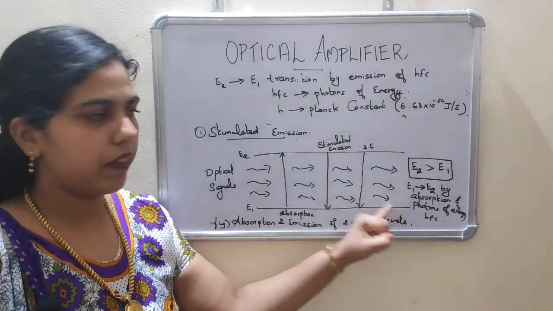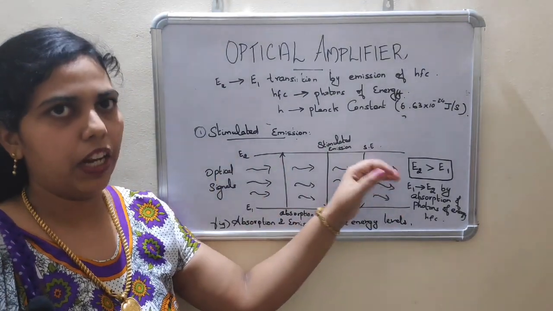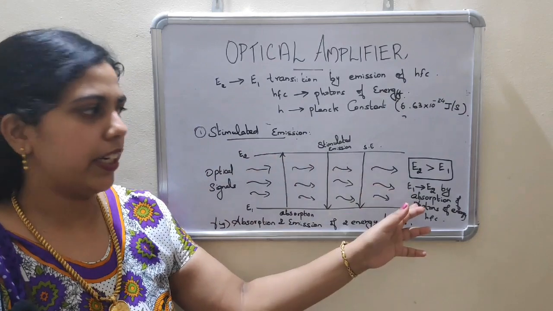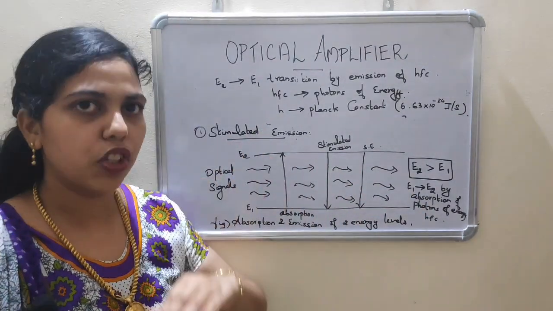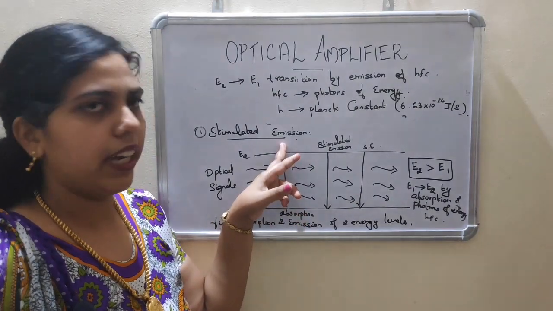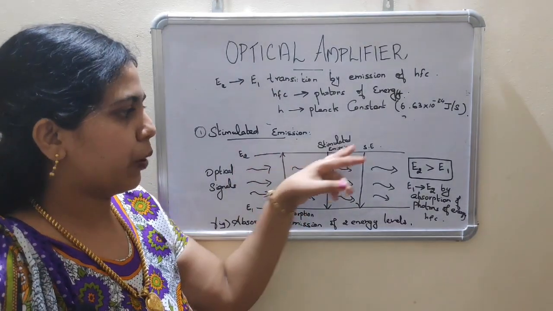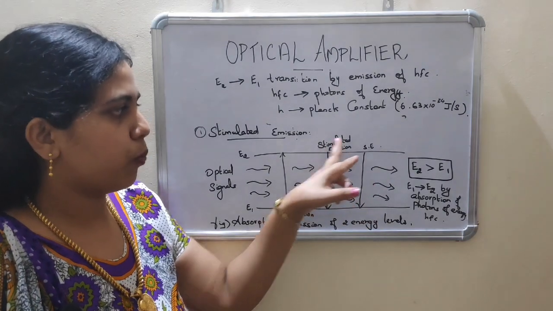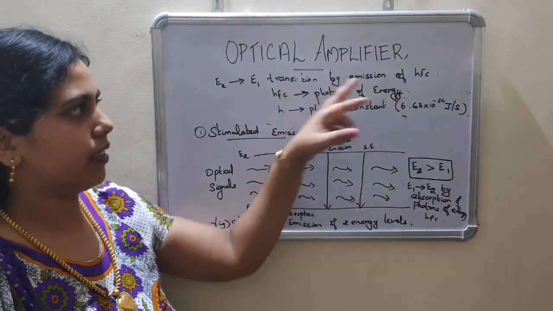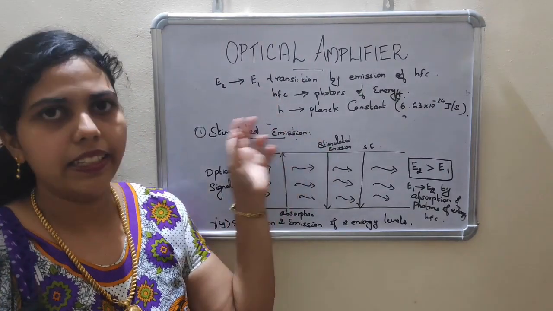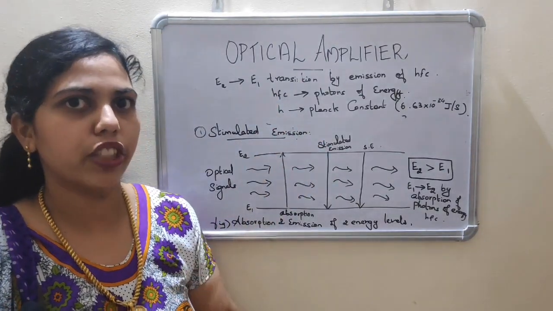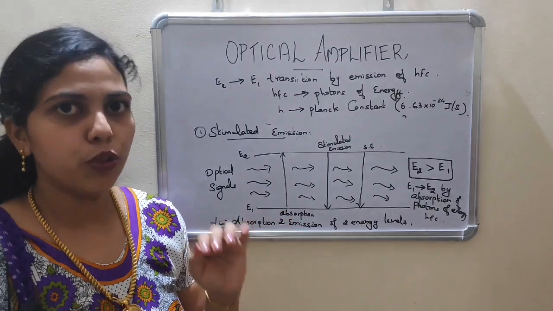E1 is the lower energy level and E2 is the higher energy level. Normally E2 is greater than E1. The E1 to E2 transition is done by absorption of photons of energy hf, and the E2 to E1 transition is done by stimulated emission of photons of energy hf.